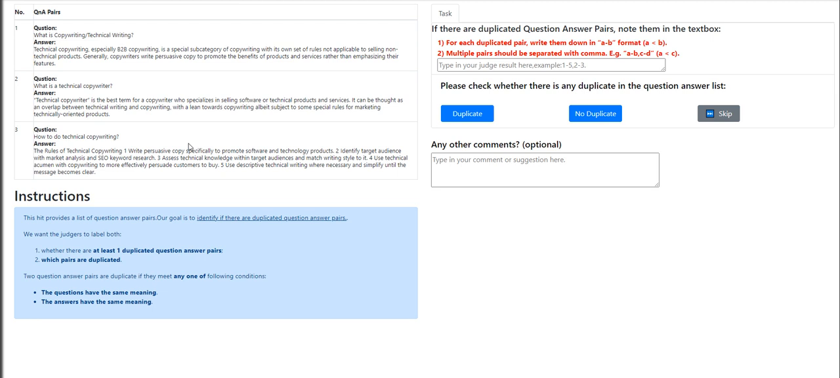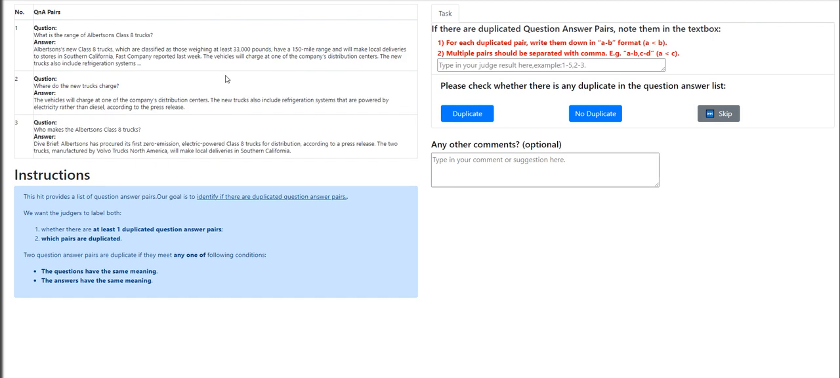What is copywriting technical writing? What is technical copywriter? How to do technical copywriting? What is copywriting technical writing? What is a technical copywriting? Okay, that is duplicate one and two. Click duplicate.